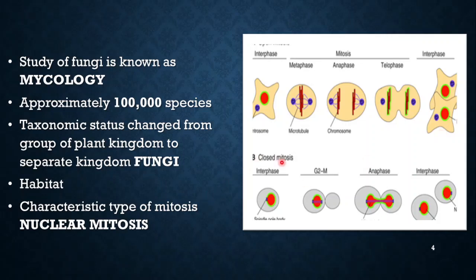But what happens in closed mitosis, or nuclear mitosis as you say, is that the nuclear membrane doesn't disintegrate.